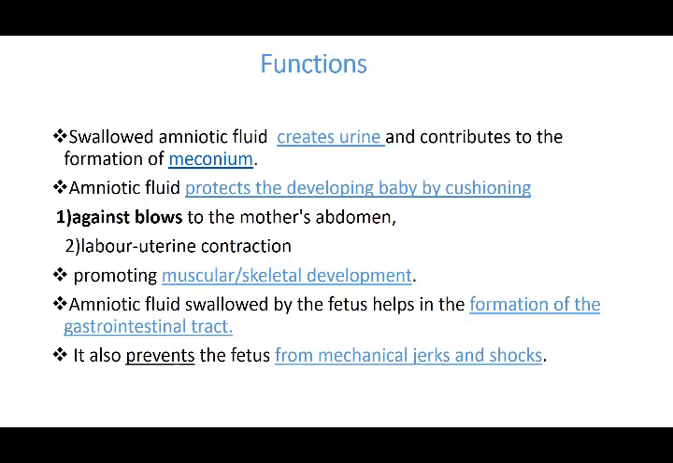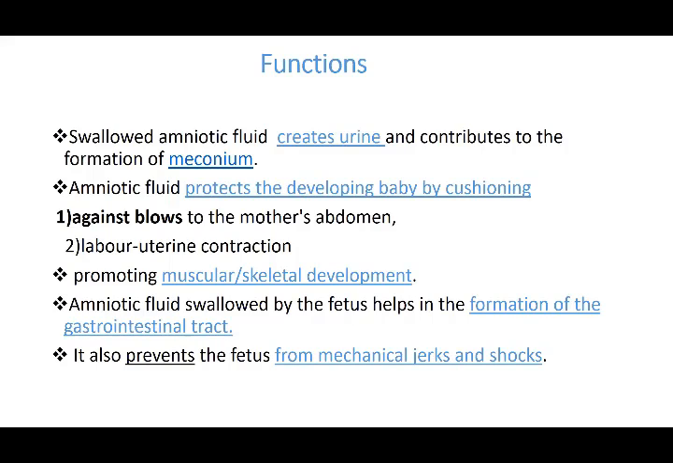What are the functions performed by the amniotic fluid? The amniotic cavity is formed. The fluid is what basically performs the functions along with the amniotic sac. The swallowed amniotic fluid, around 10 to 11 weeks, creates the urine and also contributes to the formation of the meconium. That is, it is taken in by the gastrointestinal tract, so it contributes to the meconium. Meconium is the grayish stool that the baby passes for the first 1 or 2 days. Because the baby swallows this amniotic fluid, it contributes to the formation of urine as well as meconium.